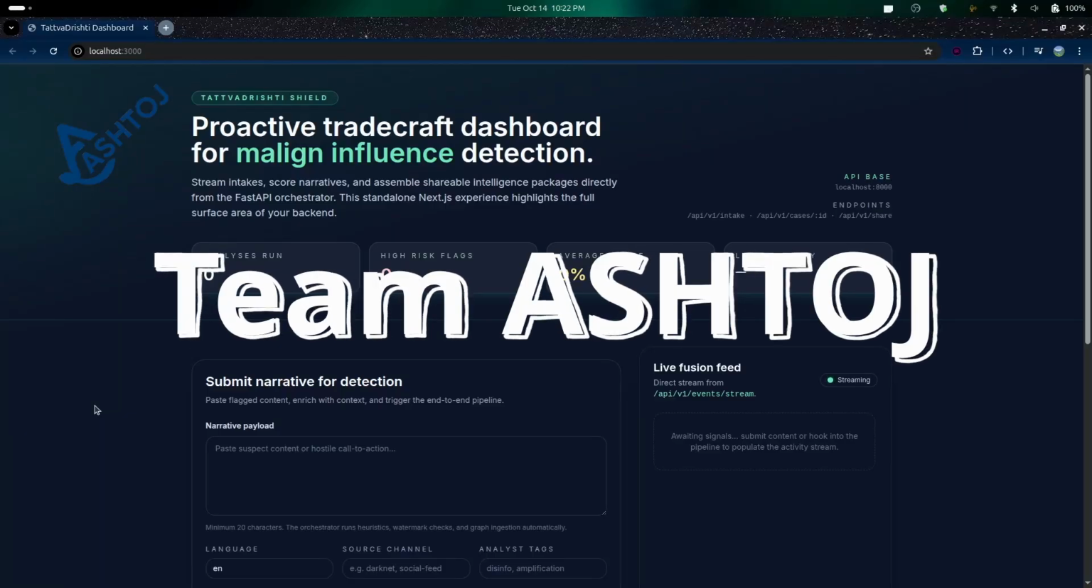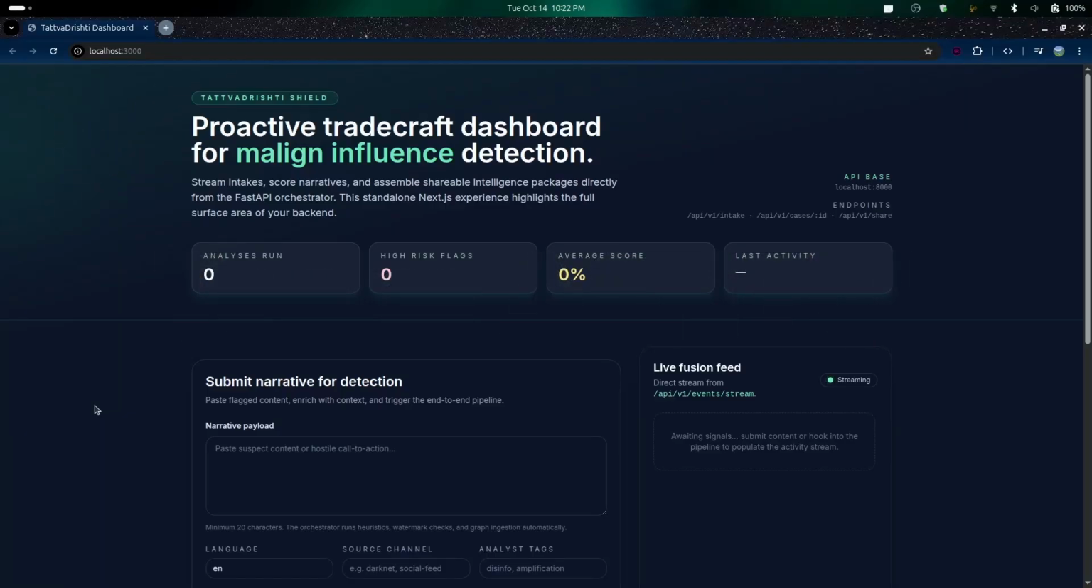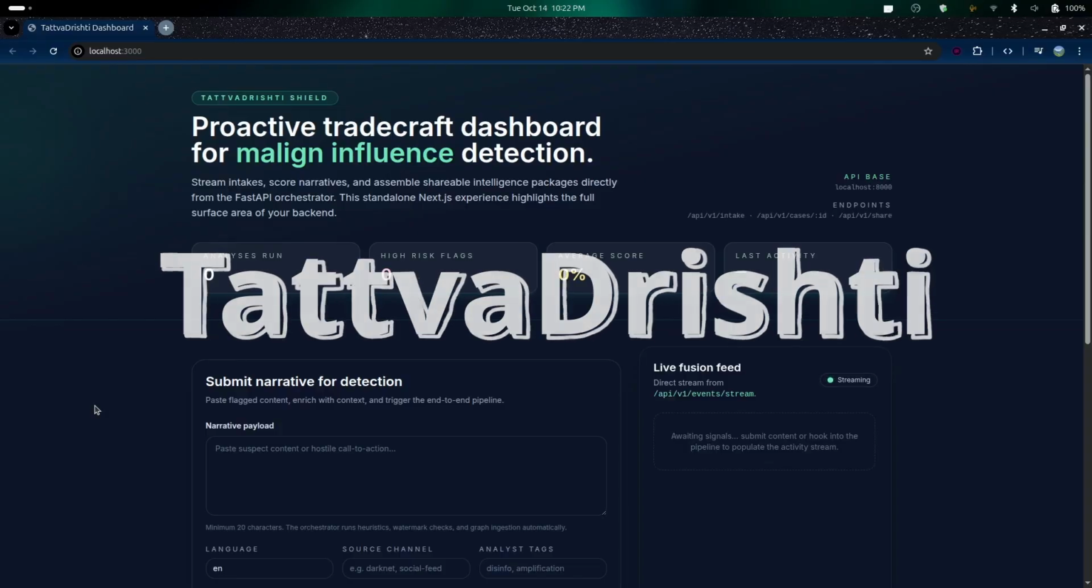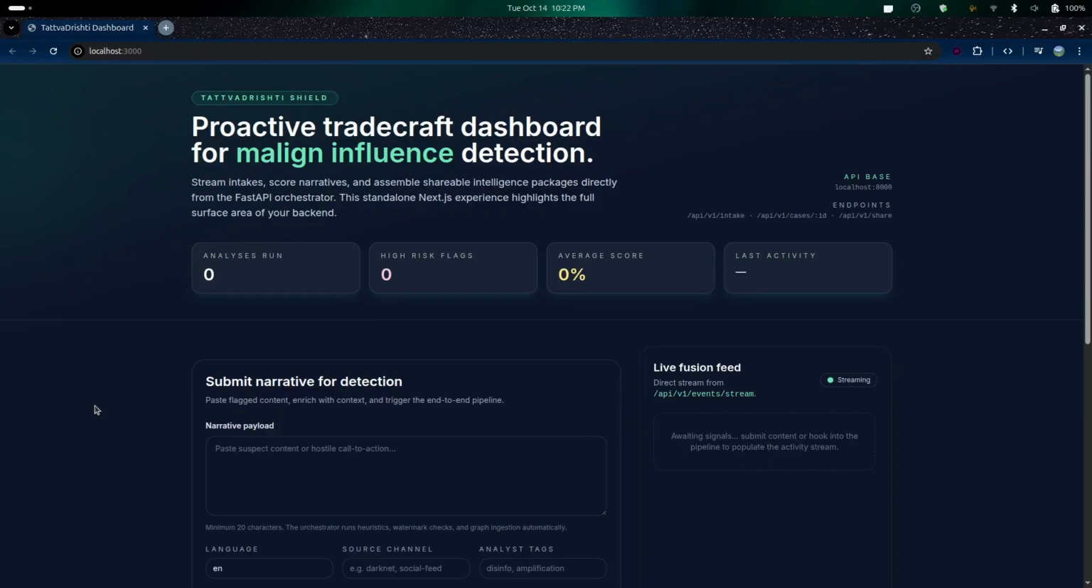Hi everyone, we are Team ASHTOJ and this is our solution for the Smart India Hackathon problem statement number 25161, mitigating national security risks proposed by large language models in AI-driven malign information operations. Our project is called TattvaDrishti. It is an AI-powered platform designed to detect, analyze and mitigate malicious AI-generated narratives in real time.